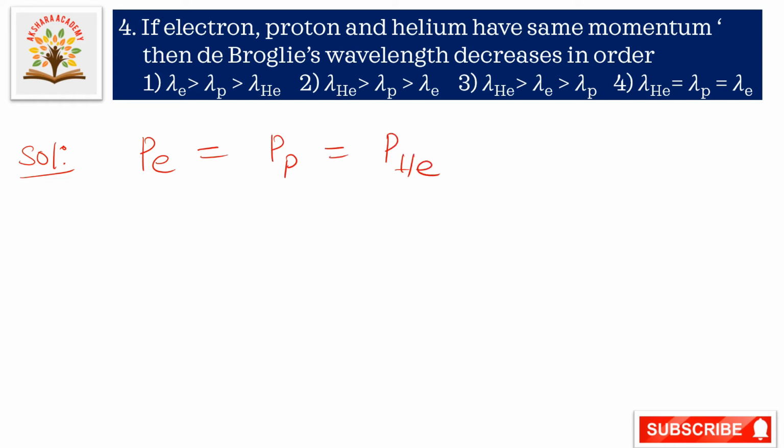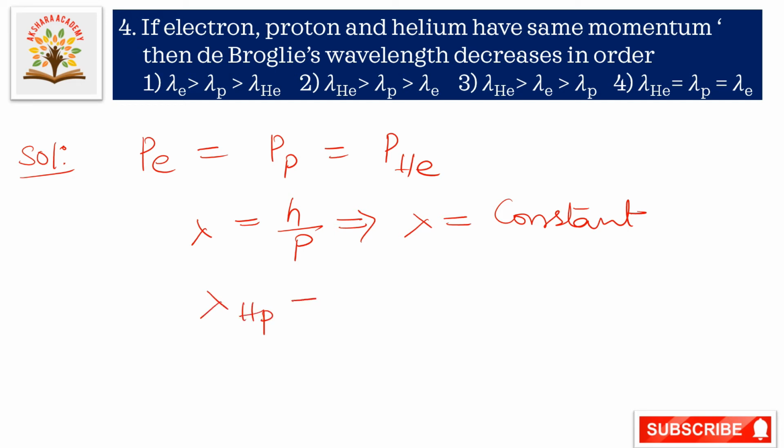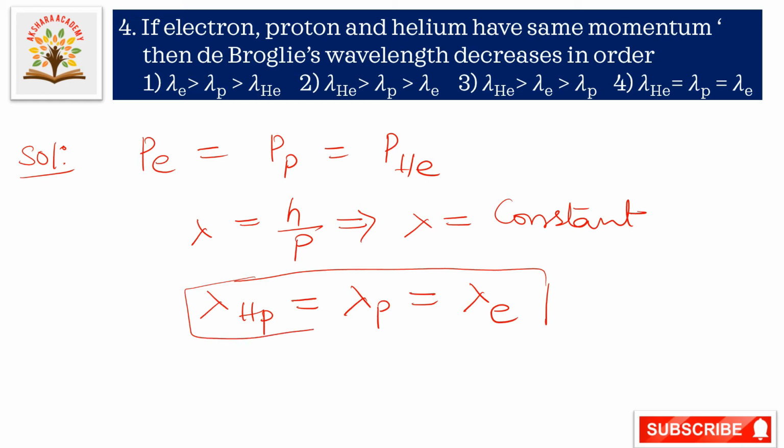Electron, proton and helium have the same momentum. So lambda is equal to h by P, that implies lambda is constant. So lambda He is equal to lambda P, that is equal to lambda E. This is the de Broglie's wavelength decrease order.